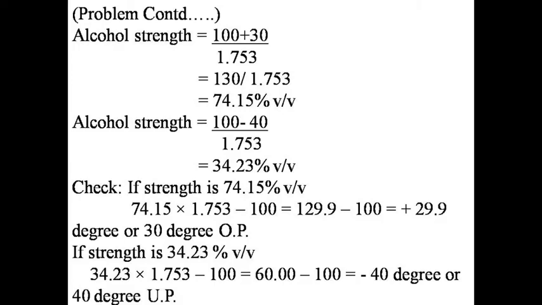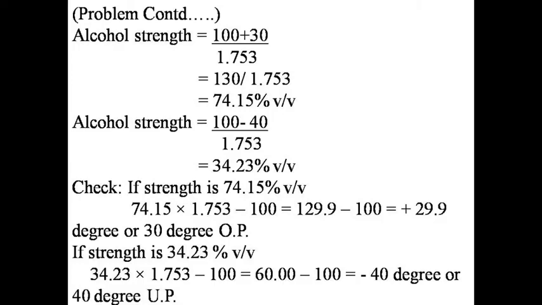30° over proof is equal to 74.15% volume by volume, means 74.15 multiplied by 1.753 minus 100 equals 29.9 degree or 30° over proof, means the answer is correct.